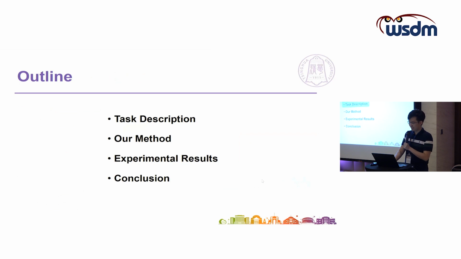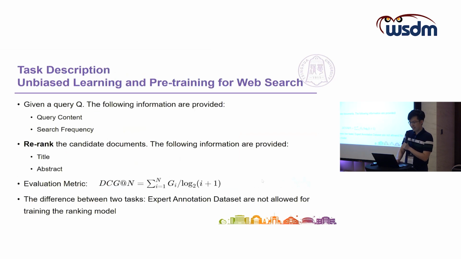Now let's go to the first section, task description. Actually, these 2 tasks are quite similar because they adopt the same training set and testing set, and both of them are re-ranking tasks. For each query, information such as the query content and search frequency is provided. And for each candidate document, the title and abstract are provided. As for the evaluation metric, they adopt the DCG metric, which is defined here. Note that there are only a few differences between the 2 tasks, and I will introduce that later.